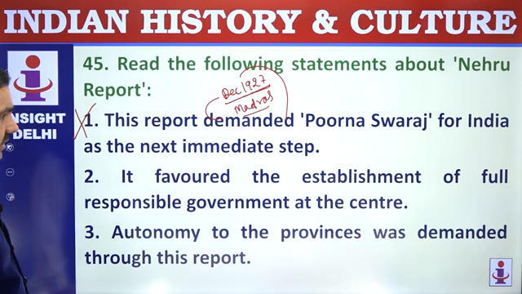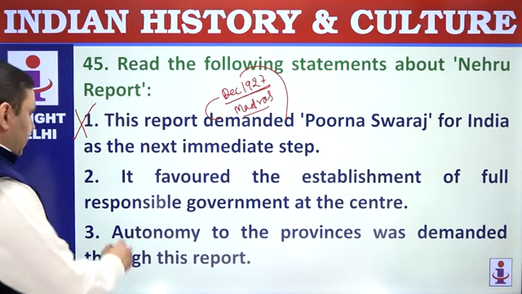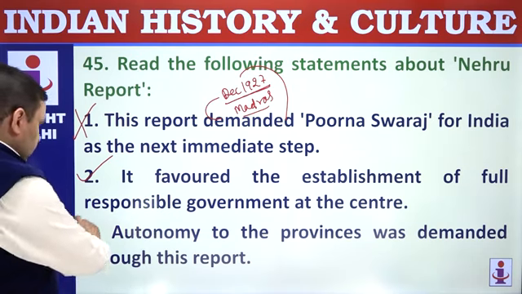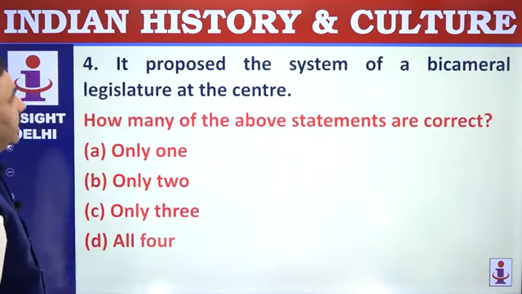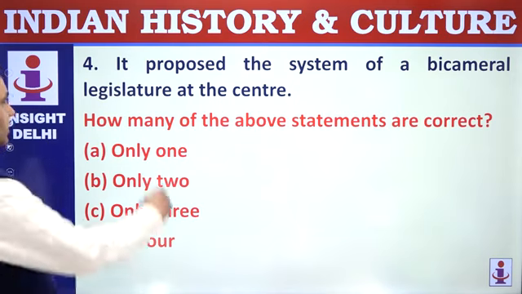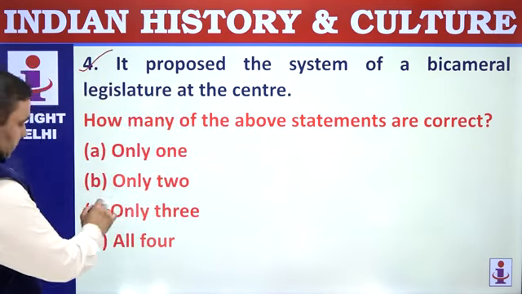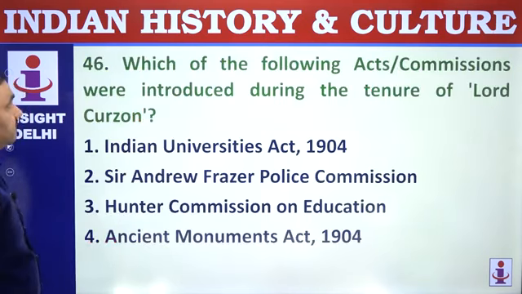The Nehru report favored the establishment of full responsible government at the center. That's correct. Autonomy to the provinces was demanded through this report. That's correct. It proposed a system of bicameral legislature at the center. Bicameral means two houses, upper house and lower house. That's correct. So 3 are correct among these 4 points.